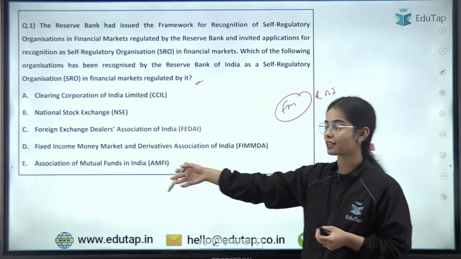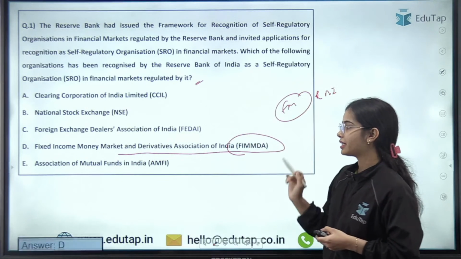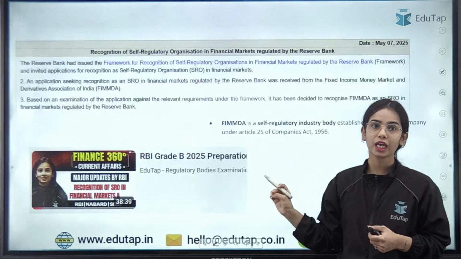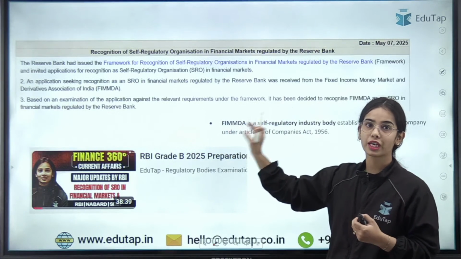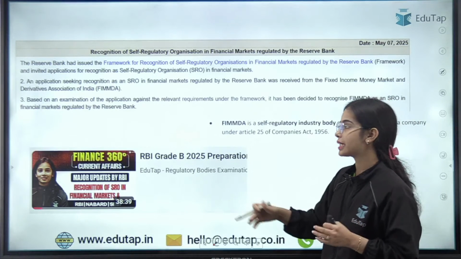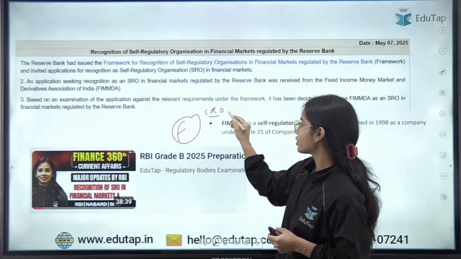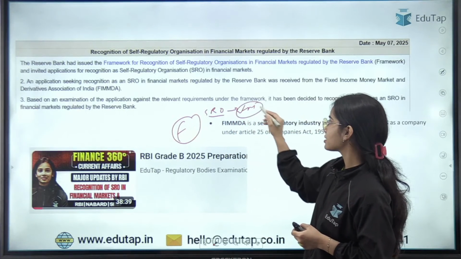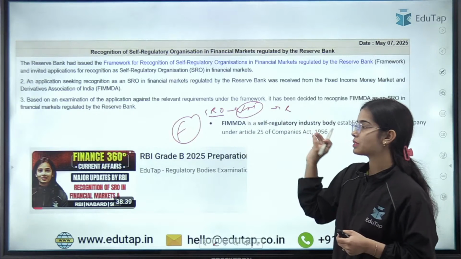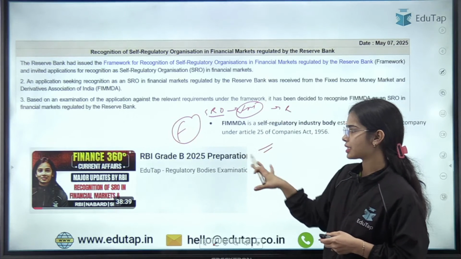Yes, I'm getting the right answer from all of you. It is FIMDA, that is the Fixed Income Money Market and Derivatives Association of India. This was the notification released on May 7, 2025. It was said that under the framework for the self-regulatory organization for the financial markets under the Reserve Bank of India, FIMDA has been selected as the self-regulatory organization. So this is the idea. I have taken a session on it also.